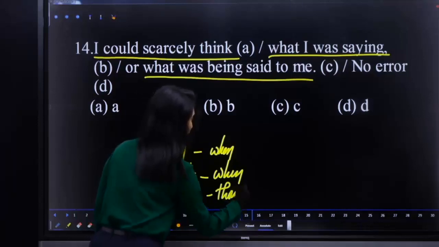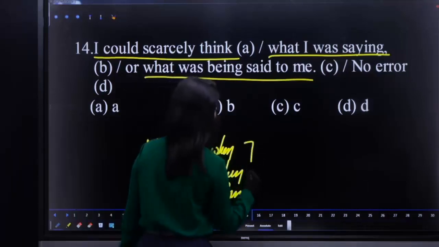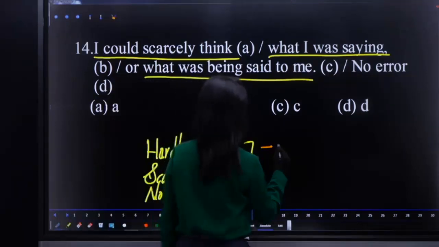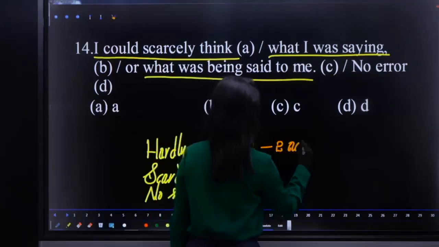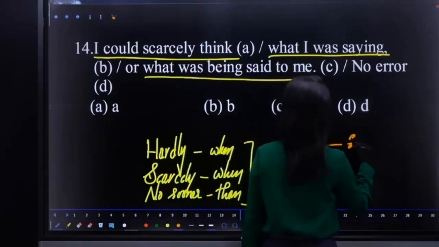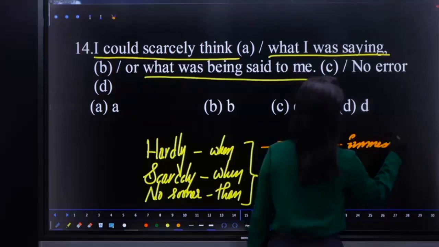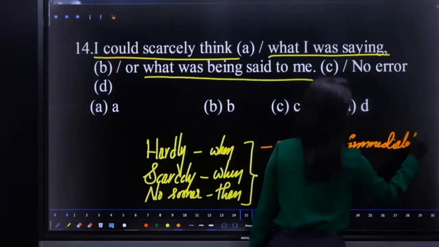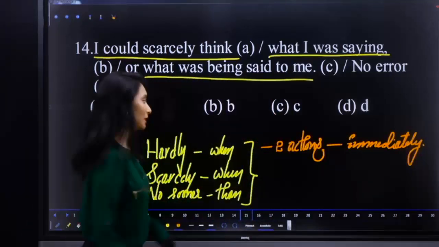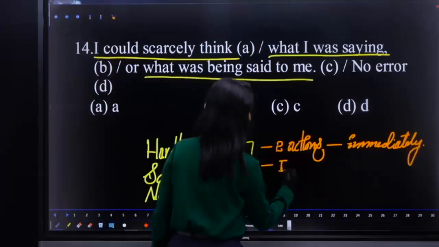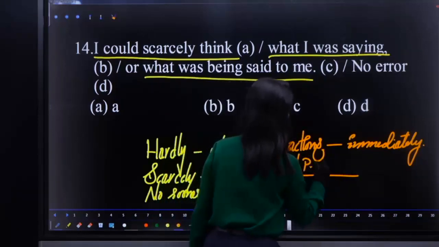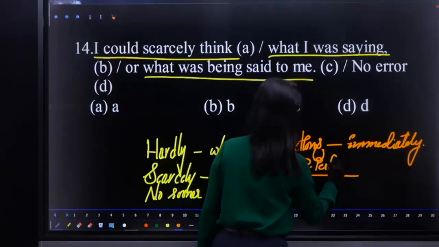So these structures are used when two actions take place immediately one after the other. Only then we use these structures. That means two actions, first action, second action. See, first action generally we will write in past perfect, second action in simple past.